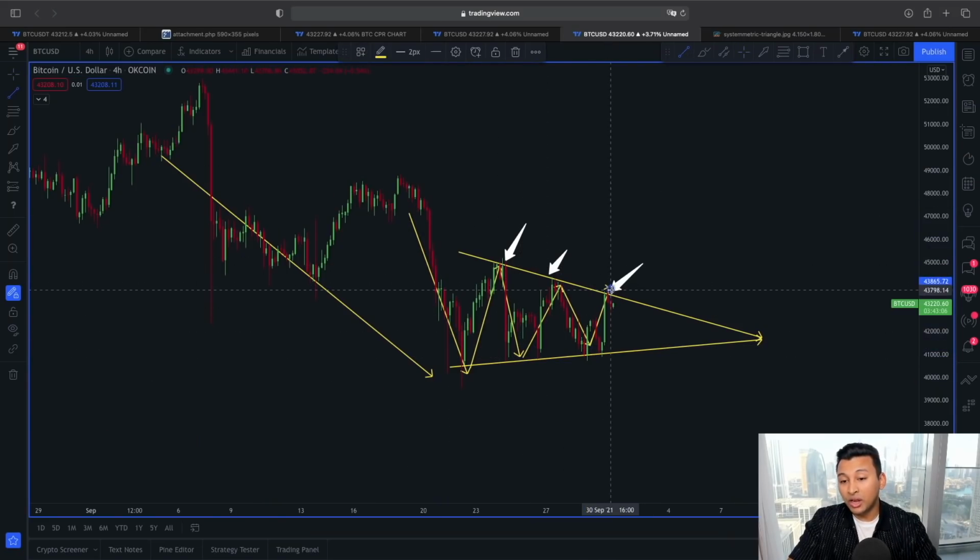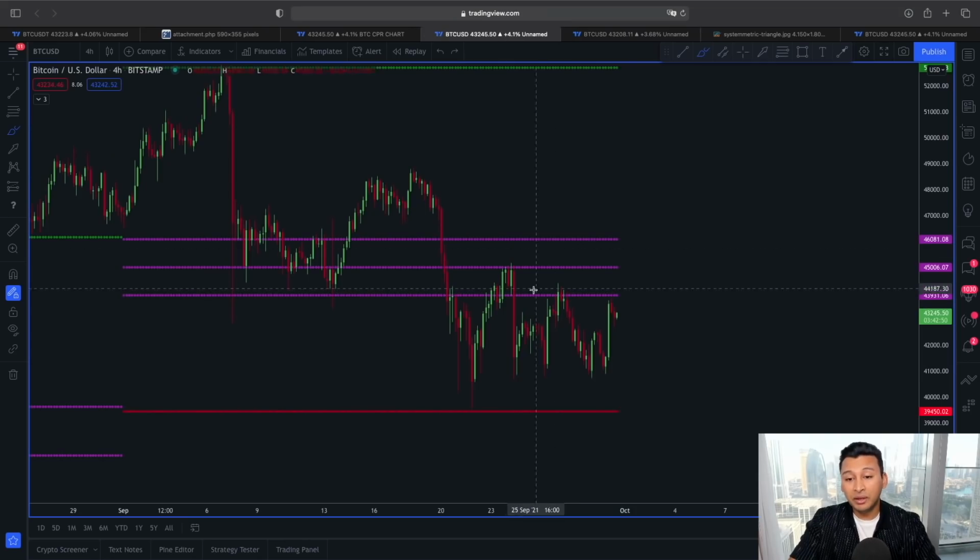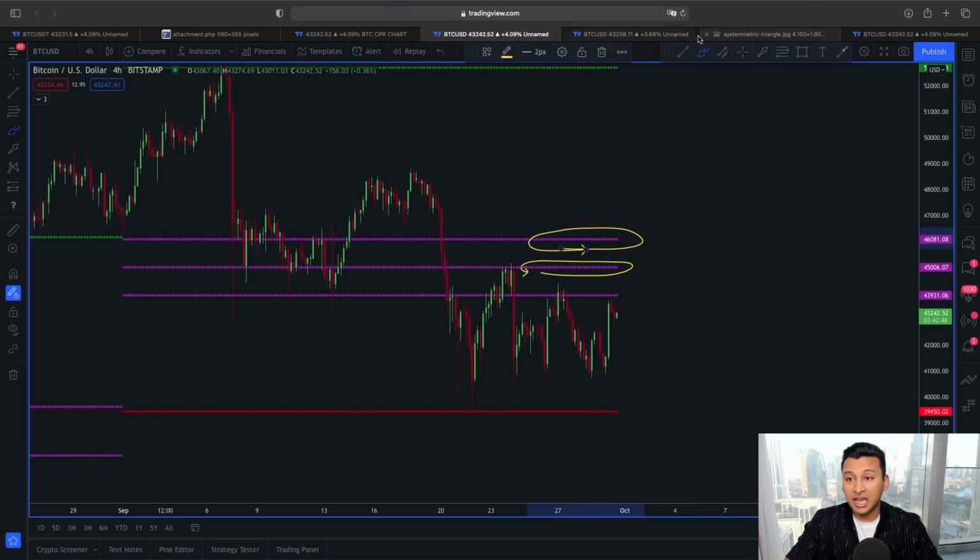What we don't want is price to see a bigger retracement and also break out of this support from the symmetrical triangle, because breaking out of this support will indicate a clear sign of weakness and also potential downward price movement for Bitcoin. But if we do break this resistance and flip it into support, as I've already said, 45,000 and 46,000 is going to be our next possible target for Bitcoin.